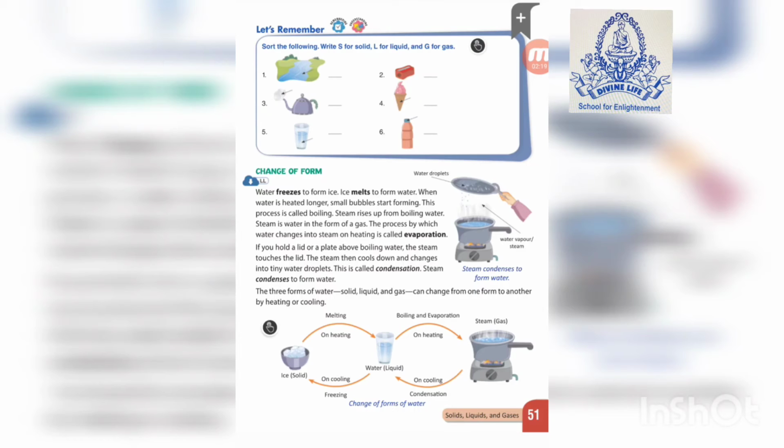Now change of form. In the change of form we can see how a solid can get converted to liquid and then liquid can get converted to gas. In the picture at the bottom of the page, देखो यहाँ पे क्या दिया है, ice cubes are given. On melting, when we keep the ice at room temperature, what happens? It melts, so ice gets converted to liquid, that is nothing but water. And then this water is heated on a gas stove. So what happens? Steam comes up from that container. This steam is nothing but gas.